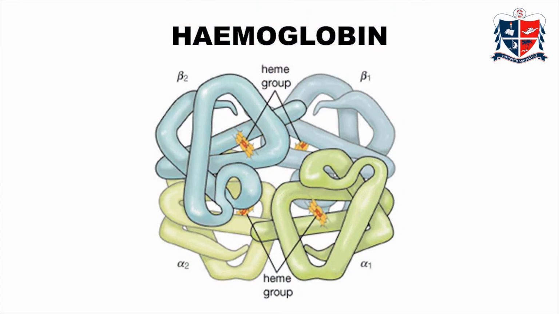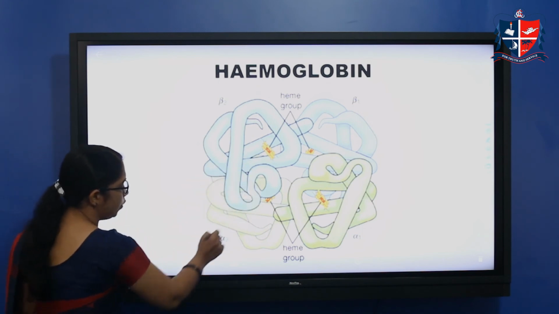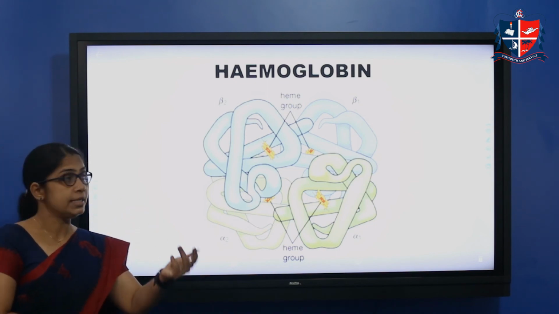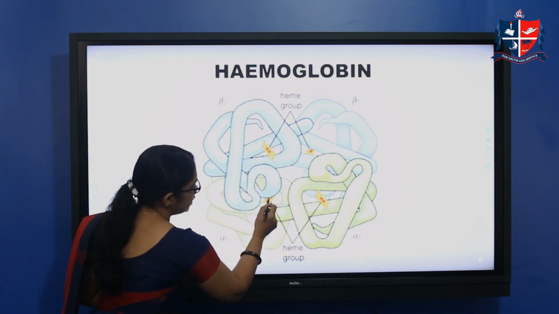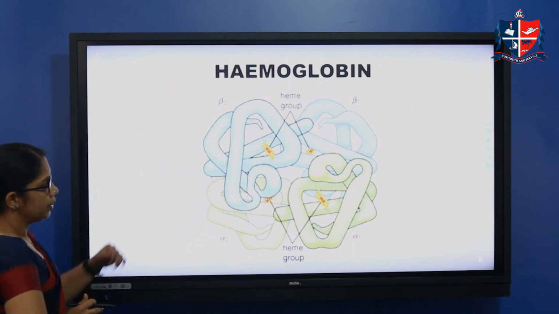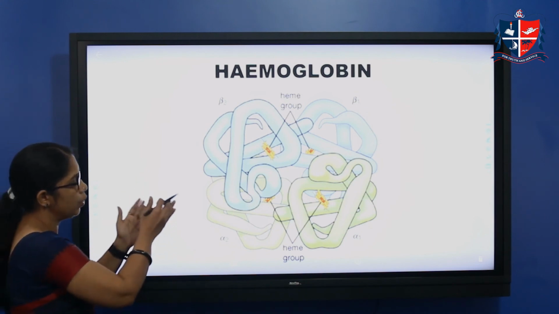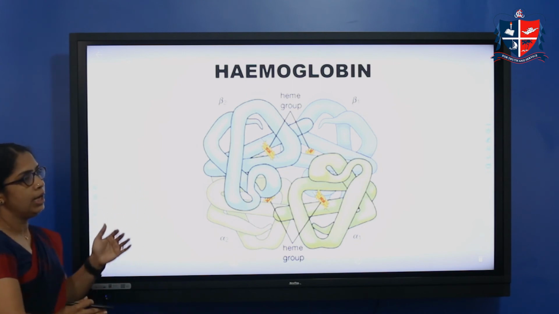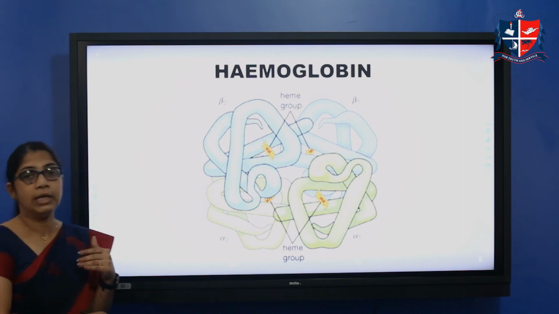And in the case of hemoglobin, there are 4 subunits. Here you can see 4 subunits, 2 alpha chains and 2 beta chains. And here also you can see this is a heme, shown by this yellow part. So 2 alpha and 2 beta chains are present in hemoglobin, and hemoglobin contains the heme part which contains iron. Then iron is bonded to the amino acid of this globin part. So that is all about the quaternary structure.